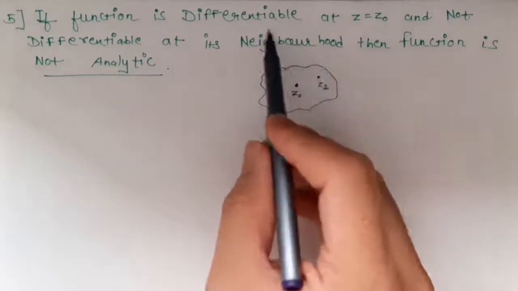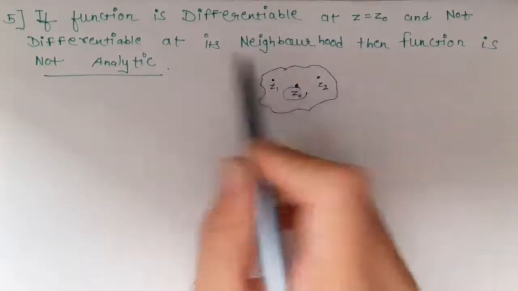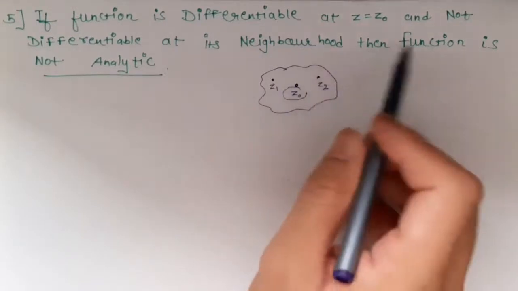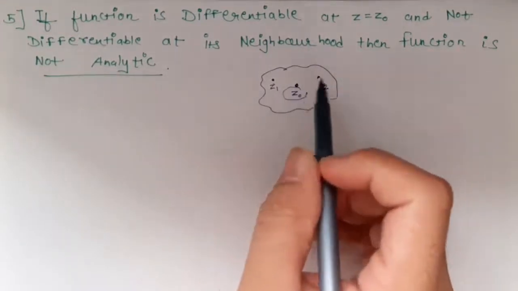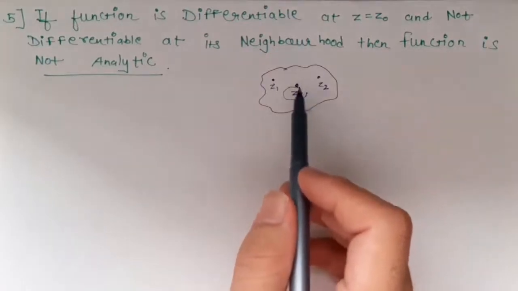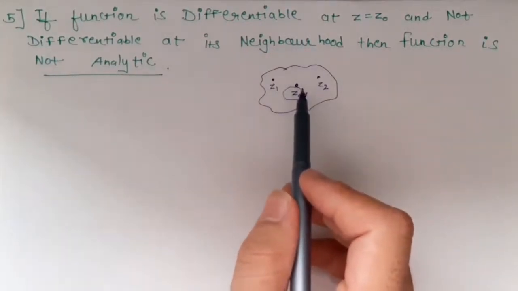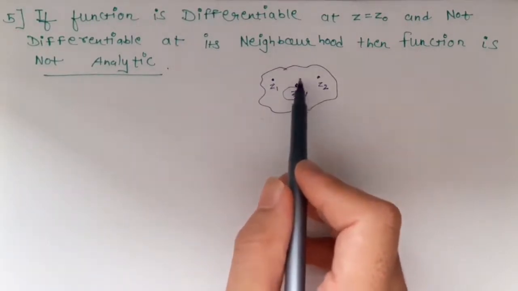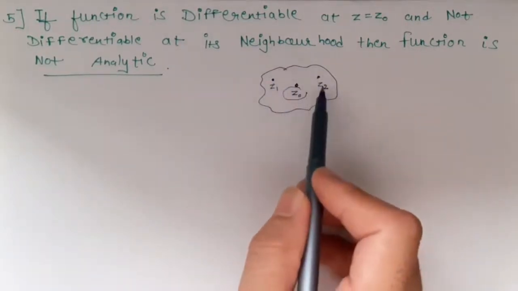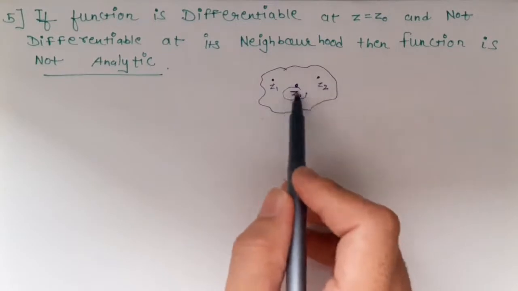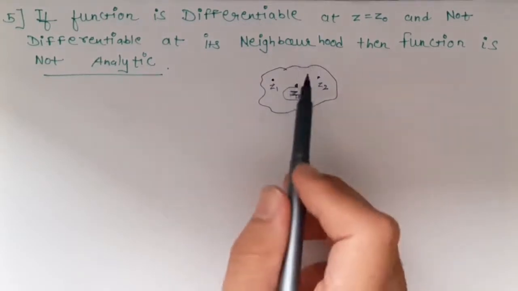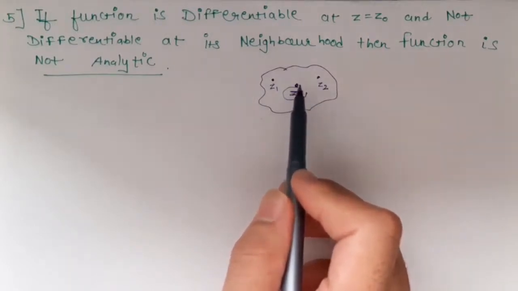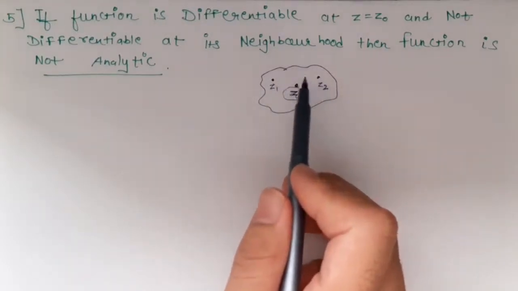So if the function is differentiable at the point z0 but not differentiable at its neighborhood, let's say z1 and z2, then the function is not analytic. For an analytic function, the function should be differentiable at the point z0 and also differentiable at its neighborhood, then only the function is analytic at the point z0. I will repeat, if the function has to be analytic at the point z0, then the function should be analytic at the neighborhood points of z0.